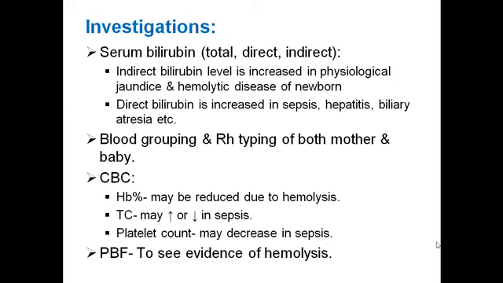Now, investigations. First of all, serum bilirubin level. The fractionated serum bilirubin level should be done, direct bilirubin and indirect bilirubin, to determine the cause of jaundice. Because if the direct bilirubin is increased, then the cause is usually cholestasis. And an indirect bilirubin increase may be due to physiological jaundice, blood group incompatibility, or other causes.